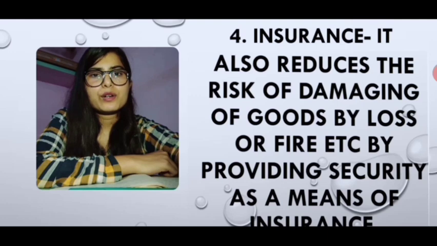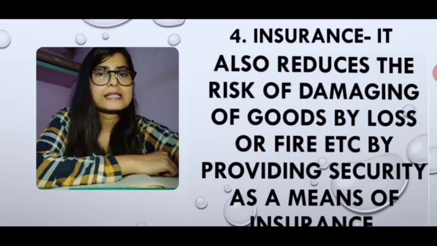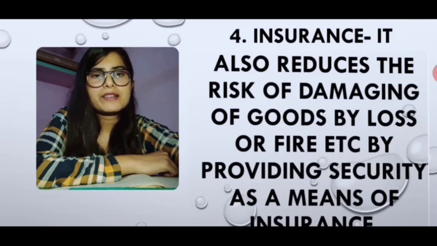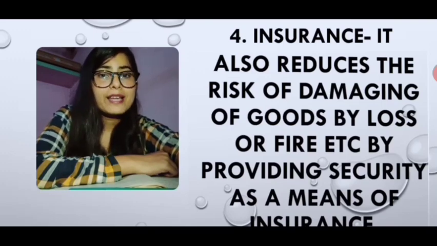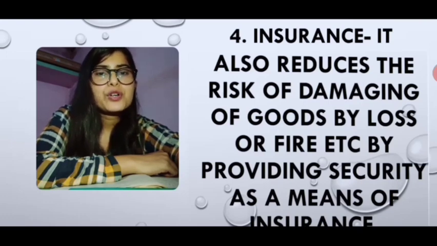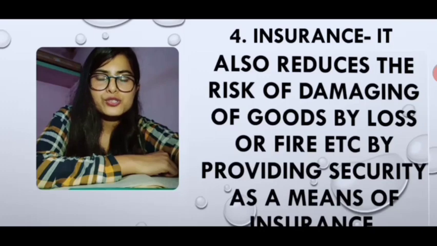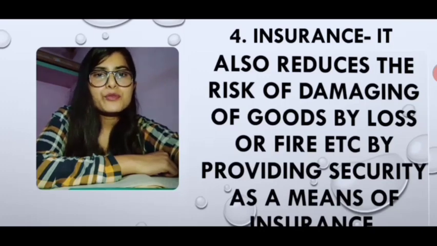It means whenever the producer produces the goods, or in the industry the goods are produced, after these are kept or stored, sometimes it may happen, due to different reasons like fire or accident, that goods are damaged. At that time, if the goods are insured, then the insurance companies give the money, or they give the security against those losses. By that, the producers or the industry, even after having the damage, do not have to face the loss, as the goods are already insured and the insurance companies will be providing the money or the security against the goods.